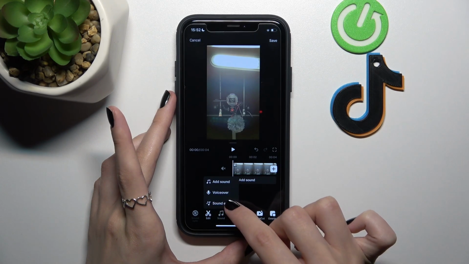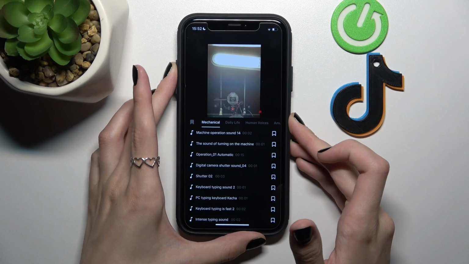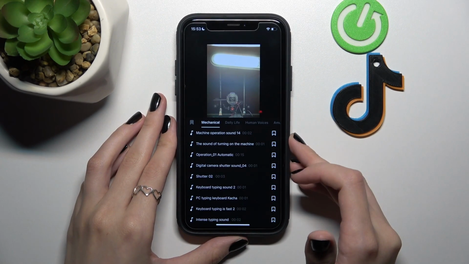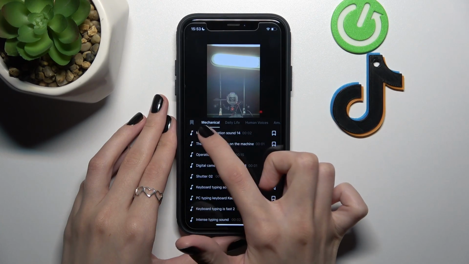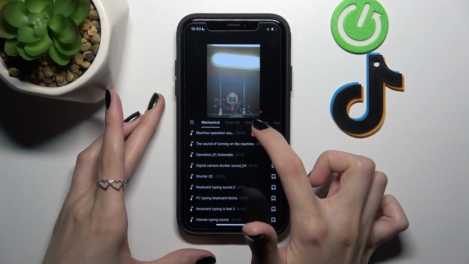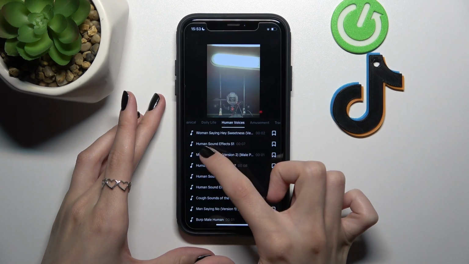Let's tap on the sound effect option, and right now I will enable my phone sound because I want to demonstrate to you each of the sounds available. For example, the machine operation sound. And let's go to another section like human voices. Let's activate these human sound effects.